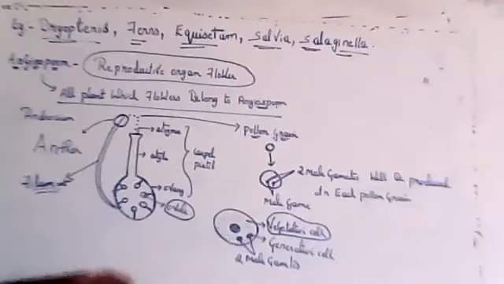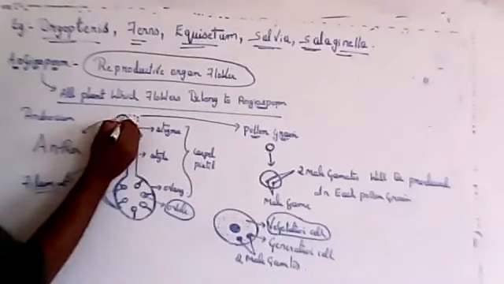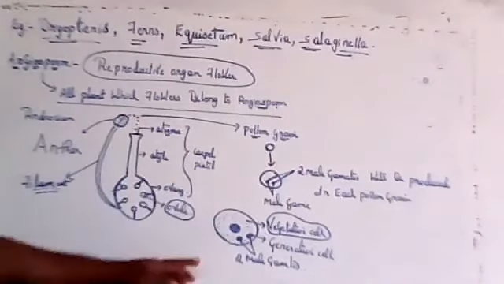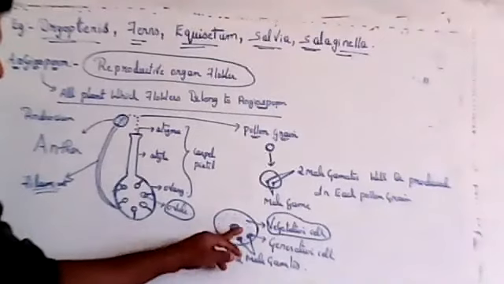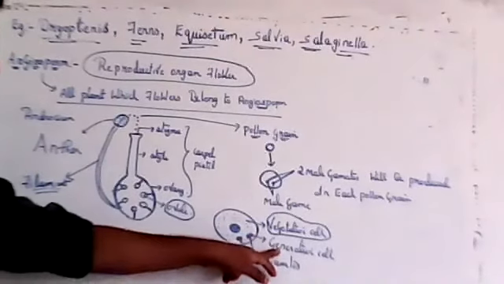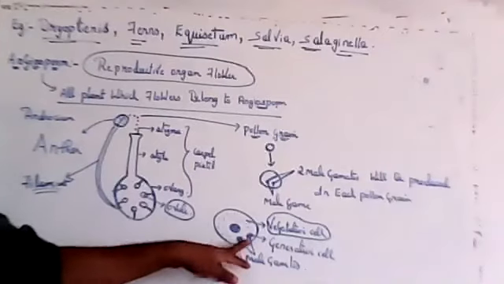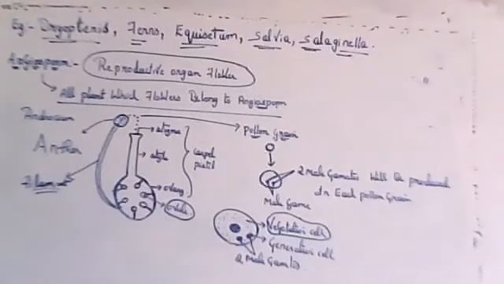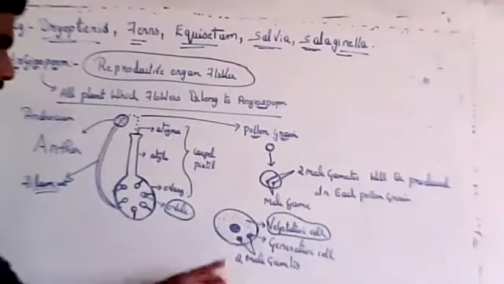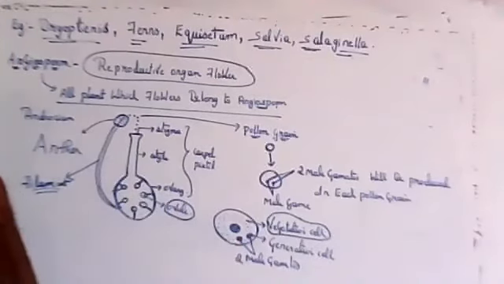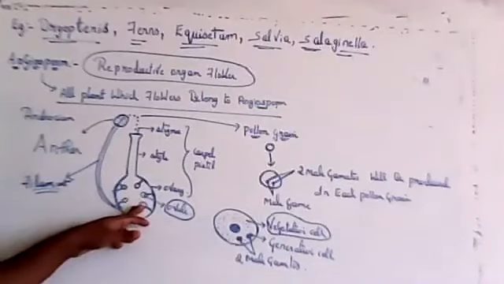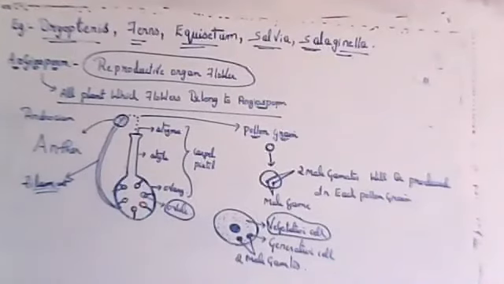So inside anther there will be production of lot of pollen grains. So pollen grains are produced inside the anther, so it is the storehouse of pollen grain. Each pollen grain will have vegetative cell, which later will divide to give generative cell, then generative cell will give rise to two male gametes. There is no name for that. Two male gametes. So one will fuse with egg and another will fuse with one more cell which is present in the ovule. So inside ovule also there are three different types of cells.